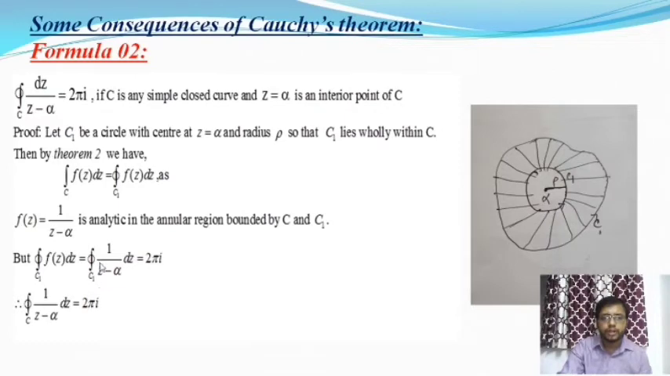And from the second theorem we have already seen that the integration over C of f(z) dz is equal to the integration over C1 of f(z) dz. So therefore the integration over C1, and C1 is the circle, of 1 by (z minus alpha) dz is equal to 2 pi I. Subsequently we can say the integration over C of 1 by (z minus alpha) dz is equal to 2 pi I. So hence the proof.